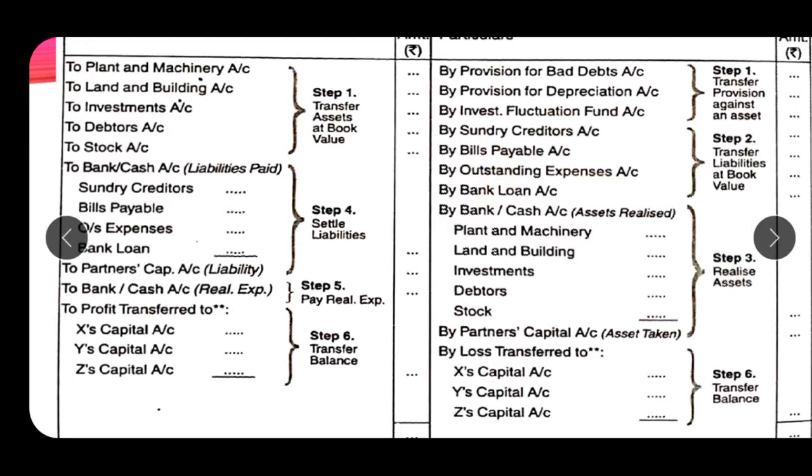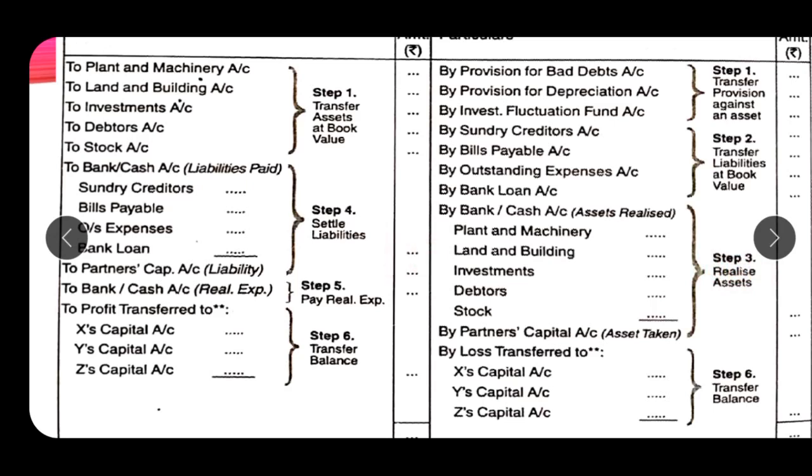The third step is to realize the assets. Realize the assets means to dispose of the assets, to sell the assets. The cash realized will be credited to the realization account. By bank account will be written here: plant and machinery sold, land and building sold, investment sold, debtors sold, and stock sold. So realize the assets.